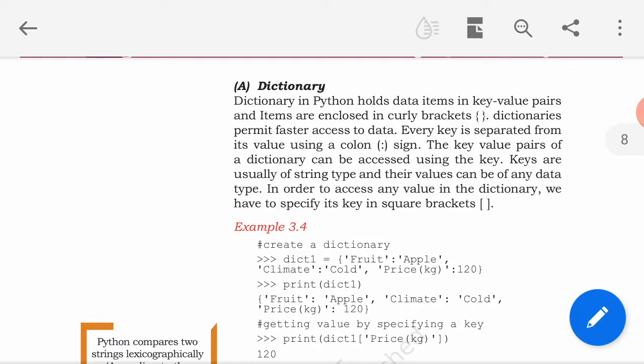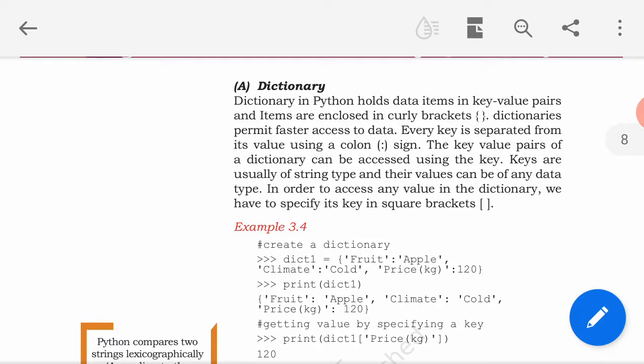Items are enclosed in curly brackets. We have discussed list. List में जो items हैं that is in a square bracket. Then we have discussed tuples. Tuples में we use parentheses, and in dictionary we use curly brackets. Dictionaries permit faster access to data, and the key is separated from its value using a colon sign.